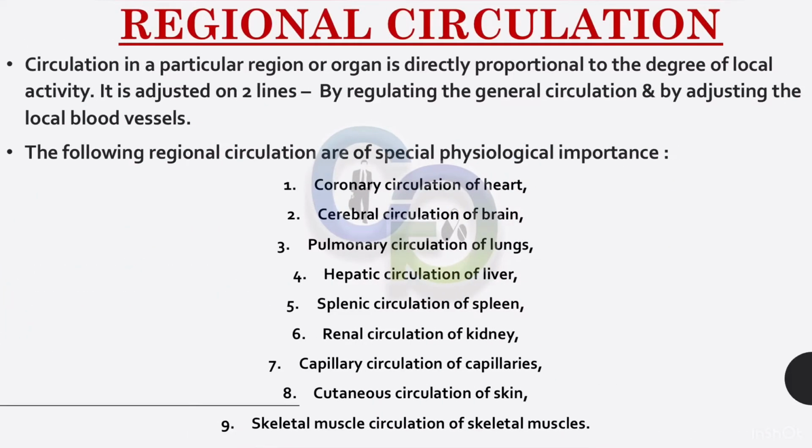Regional circulation. Circulation in a particular region or organ is directly proportional to the degree of local activity. It is adjusted on two lines: by regulating the general circulation and by adjusting the local blood vessels. The following regional circulations are of special physiological importance: coronary circulation of the heart, cerebral circulation of the brain, pulmonary circulation of the lungs, hepatic circulation of the liver, splenic circulation of the spleen, renal circulation of the kidney, capillary circulation of the capillaries, cutaneous circulation of the skin, and skeletal muscle circulation of the skeletal muscles.